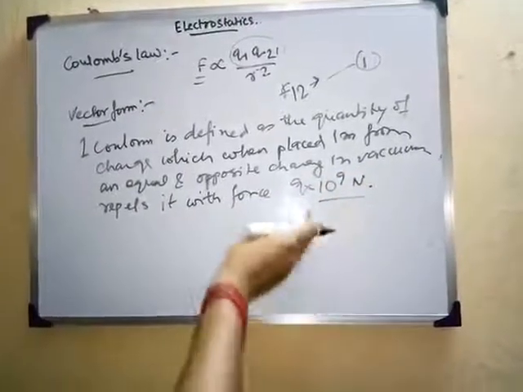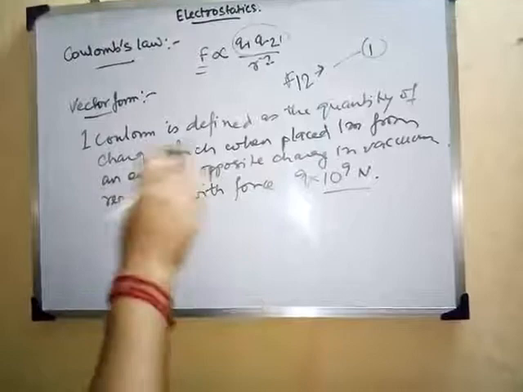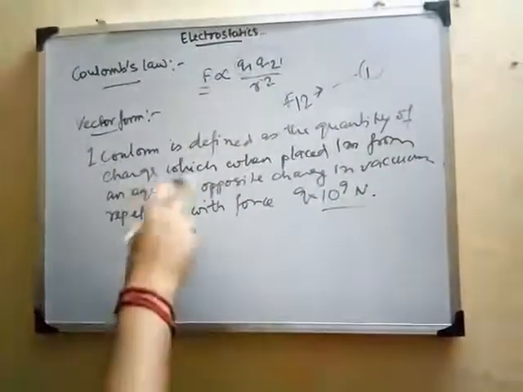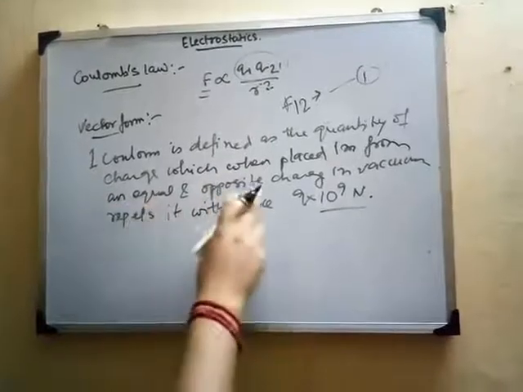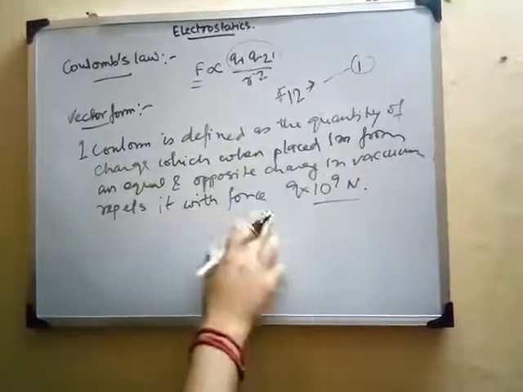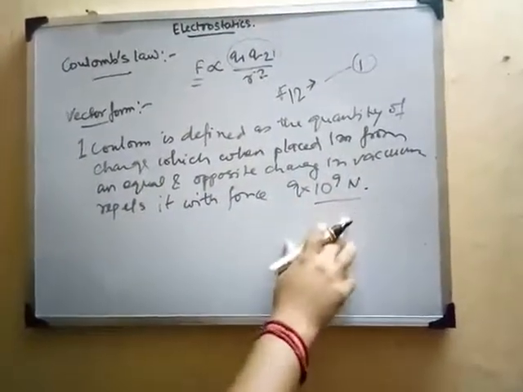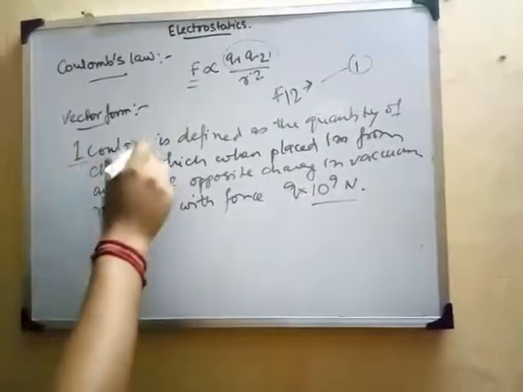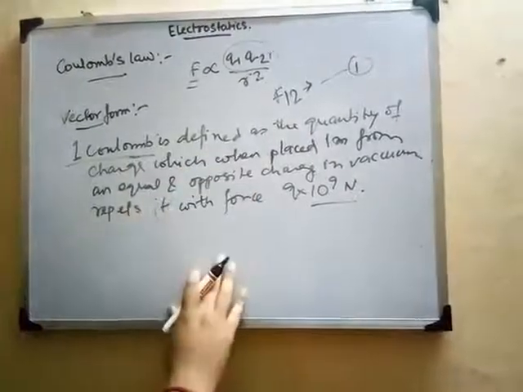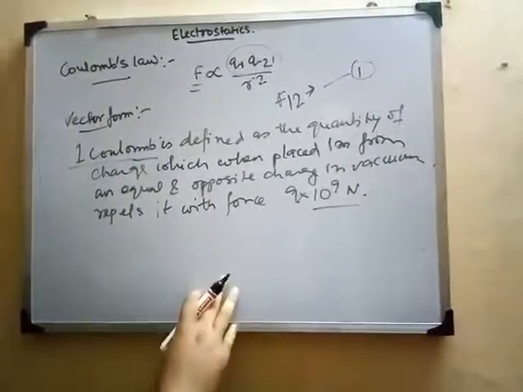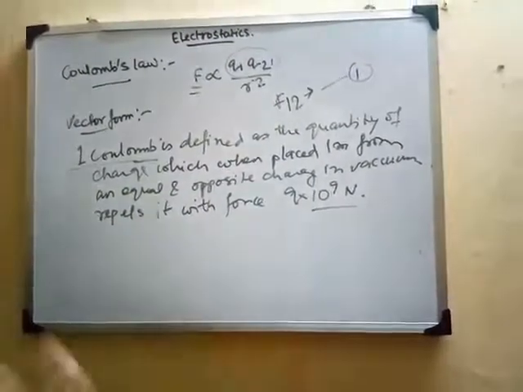So this is the value that we obtained last. So 1 Coulomb charge can be defined as the quantity of charge which, when placed 1 meter from an equal and opposite charge in vacuum, repels it with a force of 9 into 10 to the power 9 Newton. So if someone asks you to define 1 Coulomb, this is your definition which comes from Coulomb's law, right?